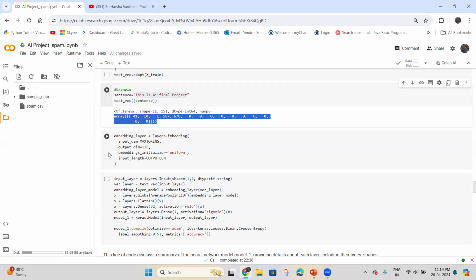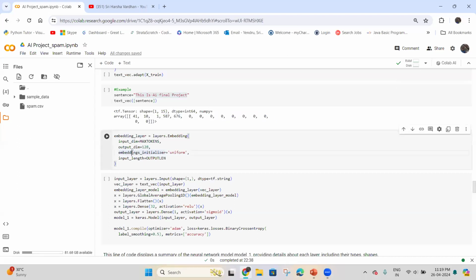Now, let's move on to the next code snippet, where the code initializes an embedding layer for a neural network using TensorFlow's Keras library, which maps each word in a predefined vocabulary of a specific size to a 128-dimensional vector. The layer is configured to handle sequences of a given length, and then it initializes the vectors uniformly.